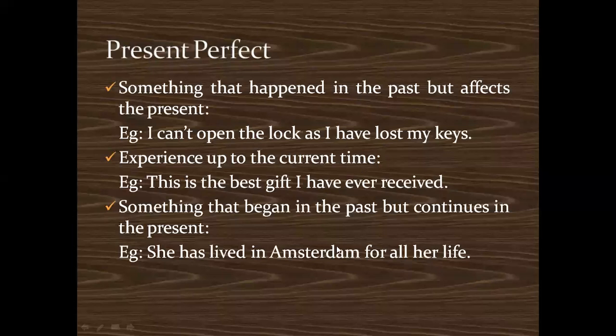Then something that began in the past but continues to be in the present. Okay, she has lived in Amsterdam for all her life. So suppose there is some friend of yours who lived in Amsterdam in the past and now also she's living, then you have to say she has lived in Amsterdam for all her life. So these are examples of present perfect tense.